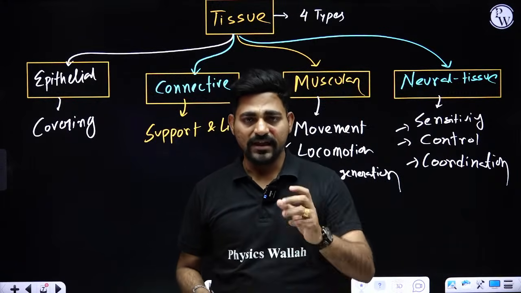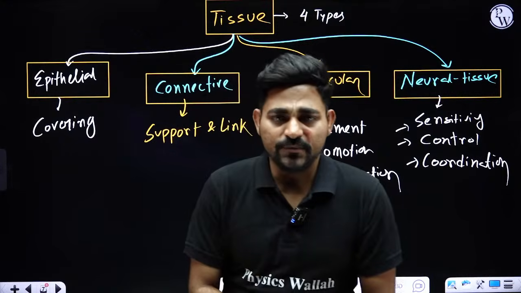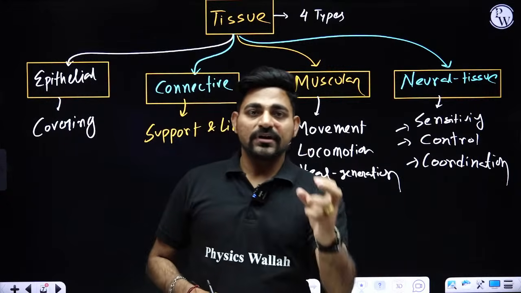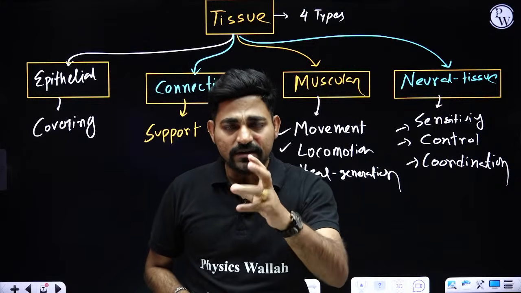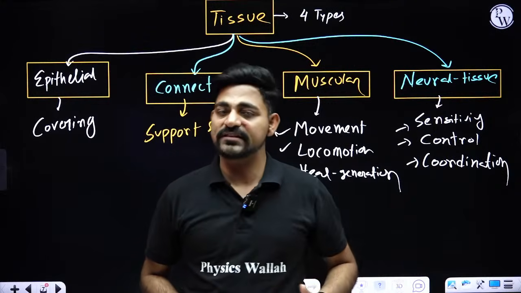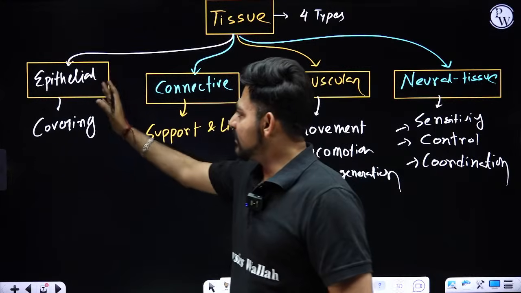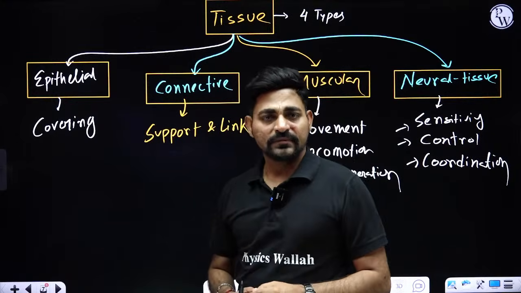up of. Like if you take out one important organ from your body, that is the heart, right? Suppose you have taken out the heart from any animal. Now you are observing what kind of tissue is present in it. So you will find the covering of the heart, epithelial tissue. Inside the heart, connective tissue is also present.